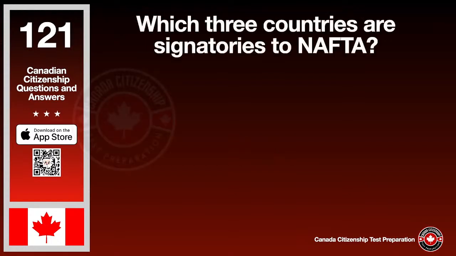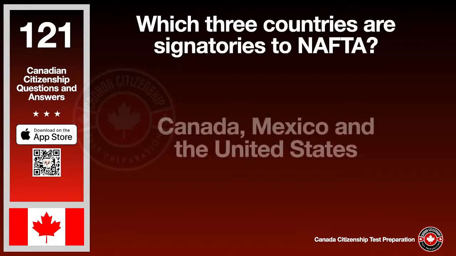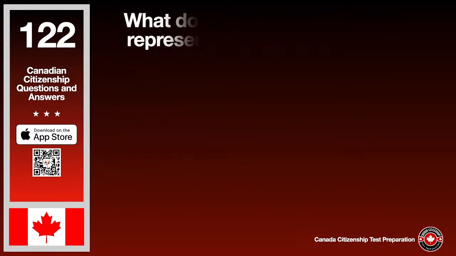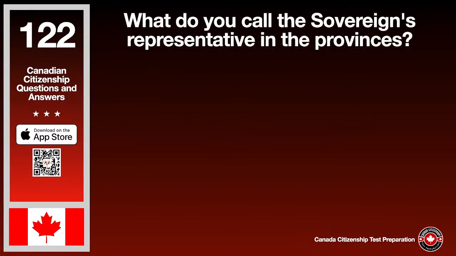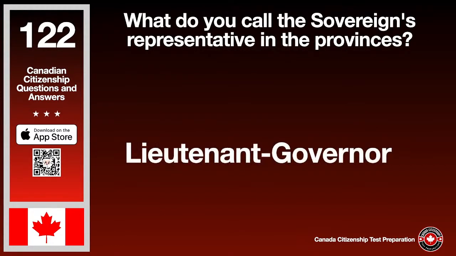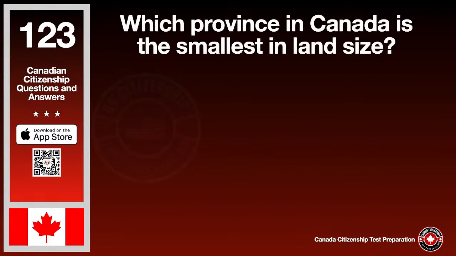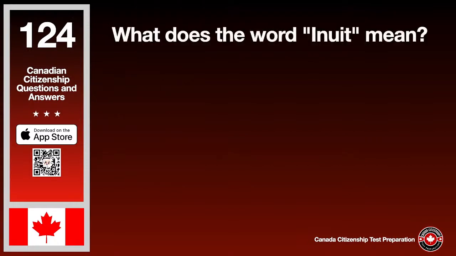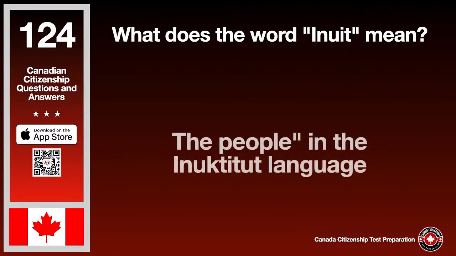Which 3 countries are signatories to NAFTA? The answer is Canada, Mexico and the United States. What do you call the sovereign's representative in the provinces? The answer is Lieutenant Governor. Which province in Canada is the smallest in land size? The answer is Prince Edward Island. What does the word Inuit mean? The answer is the people in the Inuktitut language.